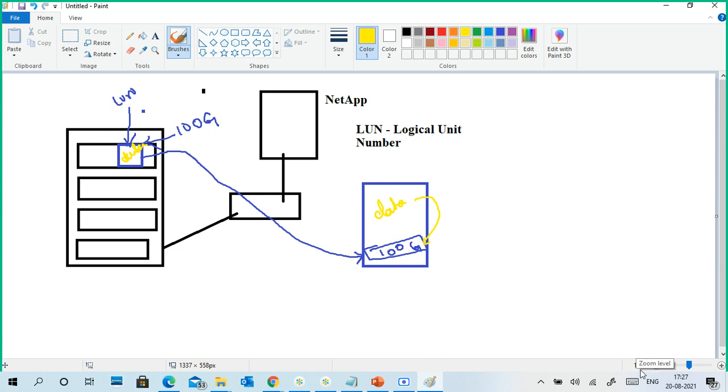When you open disk management, disk 0 and disk 1 are shown, right? Similarly, it shows here also like a local disk. But actually this disk is located remotely, though it looks like it is local.